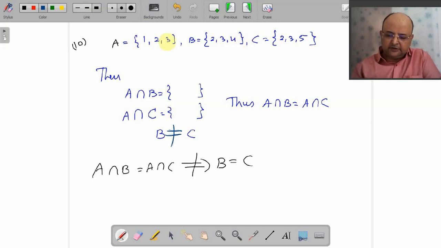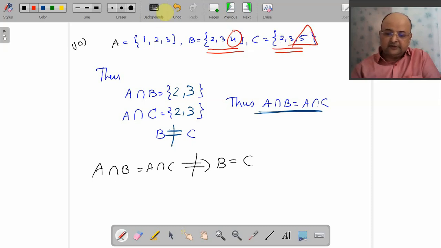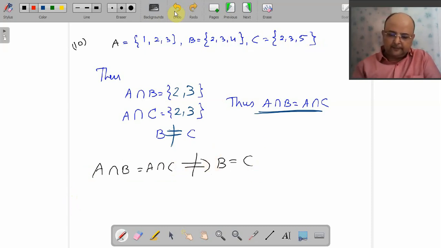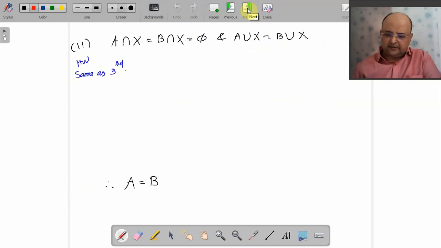What is A intersection B here? If you observe, A intersection B is the collection of two elements, 2 and 3. A intersection C is also the collection of 2 and 3. So A intersection B is the same as A intersection C. But B is not equal to C. We have 4 in B but not in C, and 5 in C but not in B. So A intersection B equals A intersection C doesn't imply that B is equal to C. Easy? This is one marker.